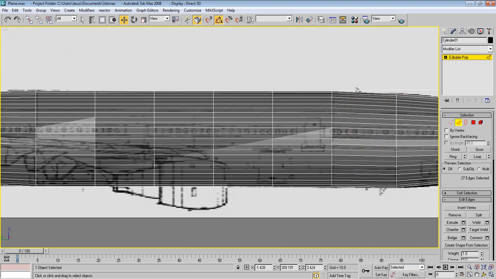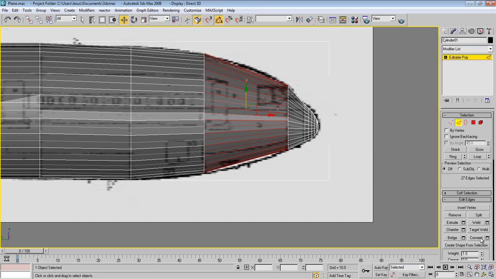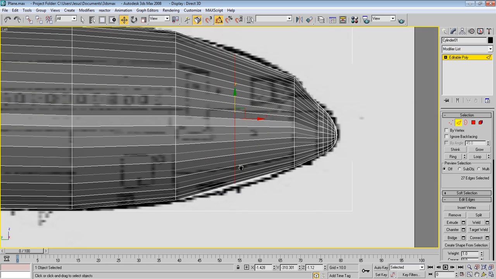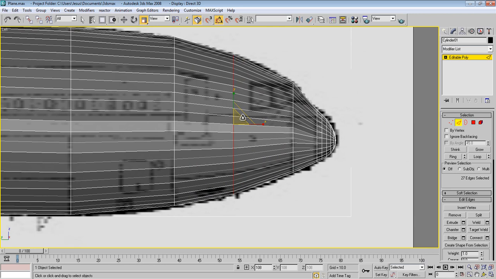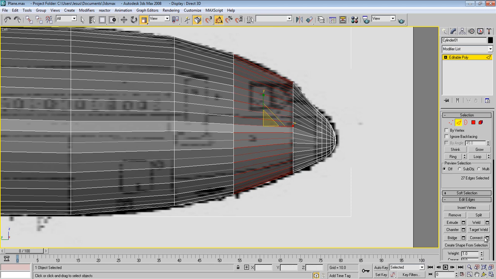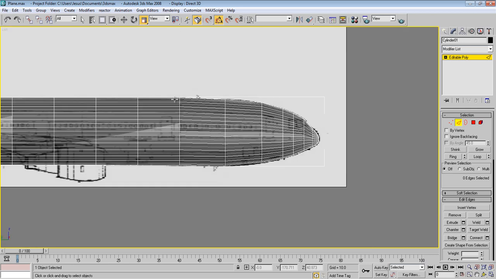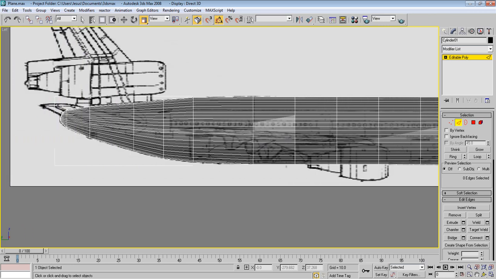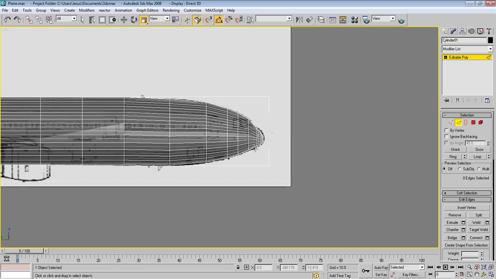Now go to here, same thing. Maybe one more here. Let's take a look at the whole thing, and I think it looks pretty good.